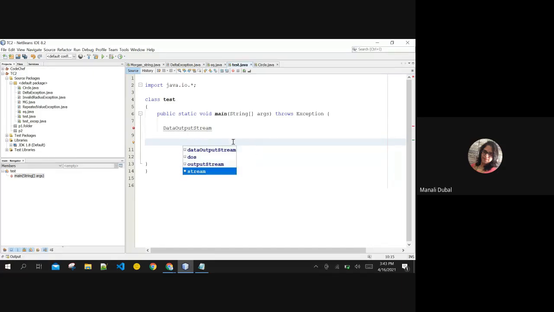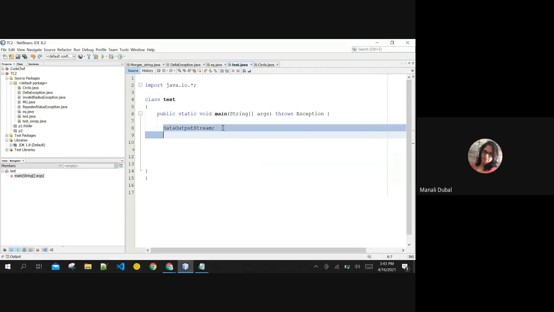Try to use both the classes, data output stream and data input stream, for reading and writing the data to your file. Please try this question. Try to use both the classes for reading and writing the data to and from your file.